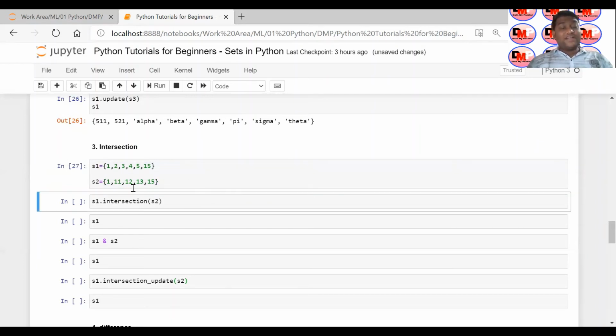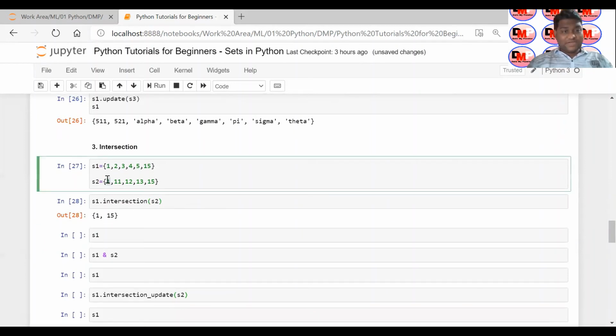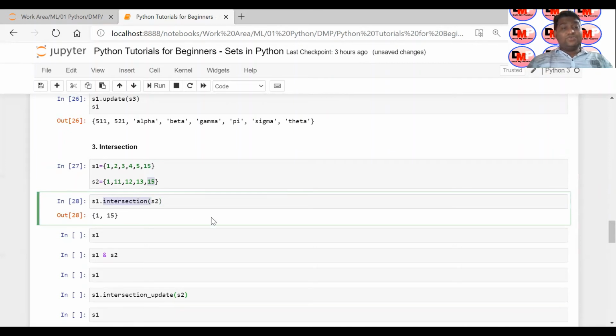Now you want to find out the intersection of these two sets, right? When you say intersection, it means common elements. Okay, so if I execute this code, you will see 1 and 15. So you can see this one element and one element is common between these two sets. 15 and 15 is common, and that's why whenever you are using the intersection method, the common elements between these two are given to you as a result.